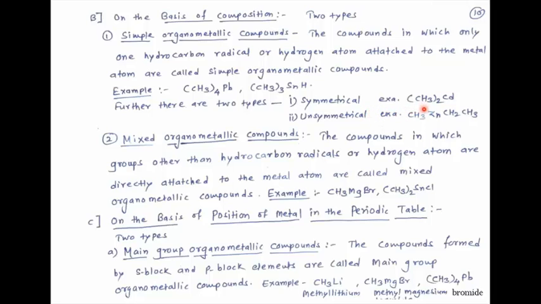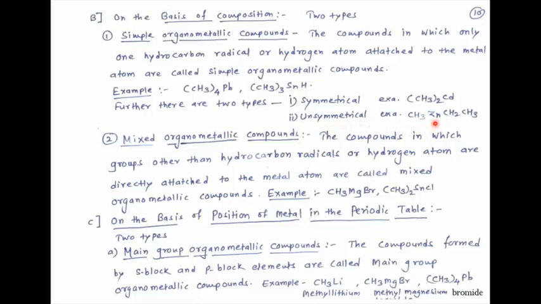See, this is the example. Dimethyl cadmium. So on 2 sides of cadmium there are 2 methyl groups. Same groups are attached to cadmium. Therefore this is called symmetrical organometallic compound. Now see second type, unsymmetrical organometallic compound.